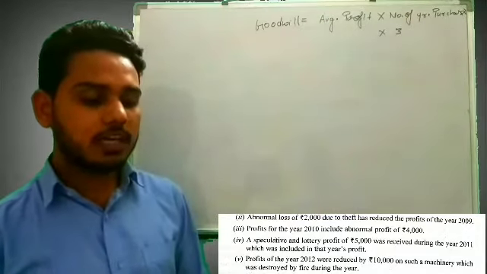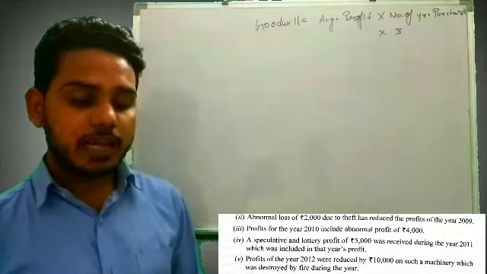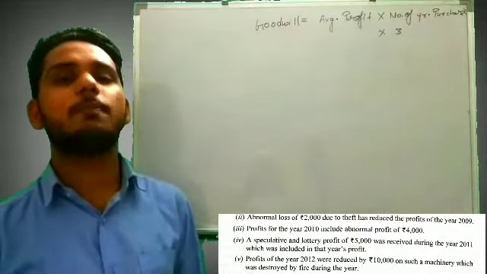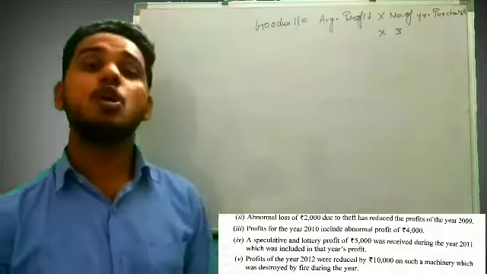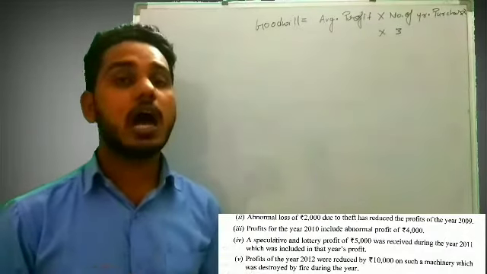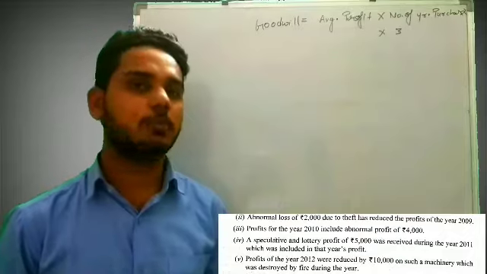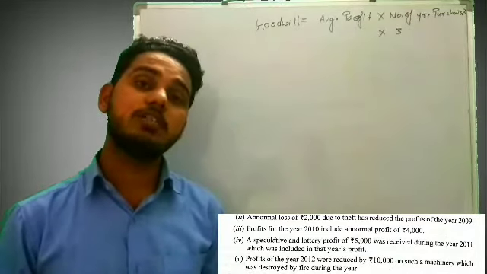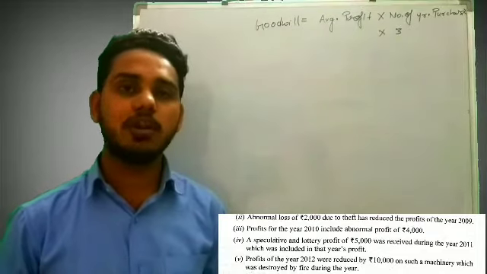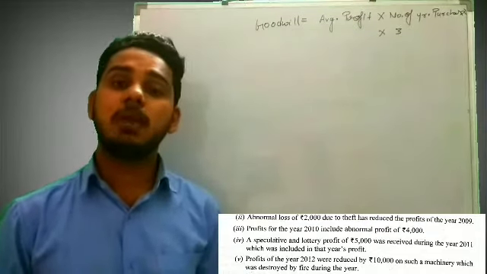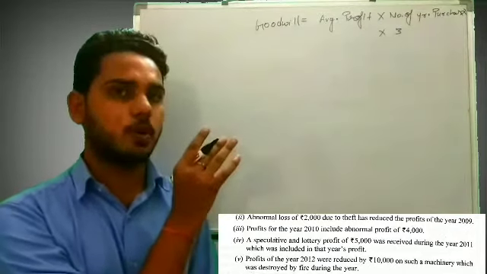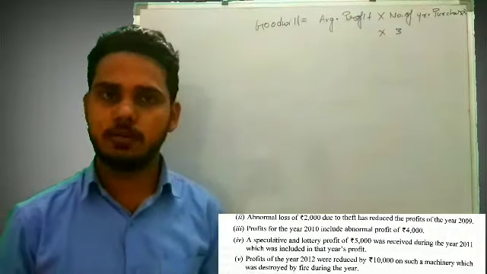And profit of the year 2012 was reduced by 10,000 on account of a machinery which was destroyed by fire during the year. So all this information is related to abnormal profit and abnormal loss for every year, right? So that means we have to adjust all the 4 years' profit first and make it normal profit. After that we will calculate the average profit, and we will calculate goodwill.